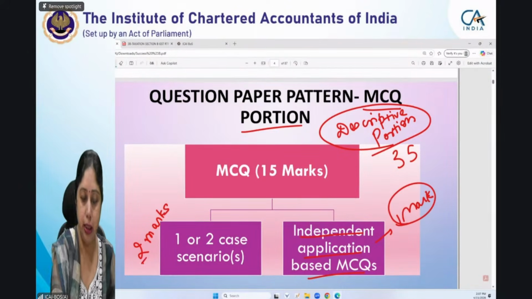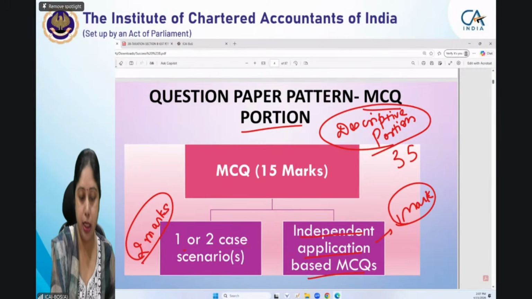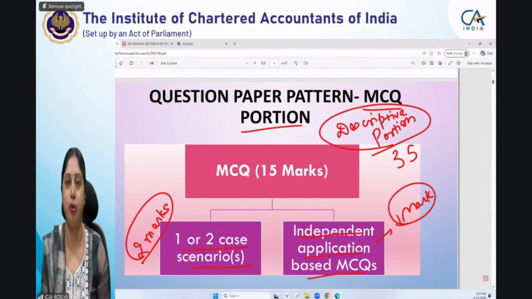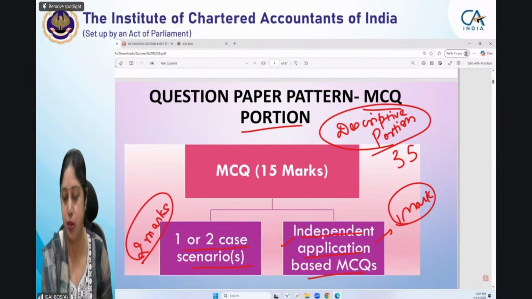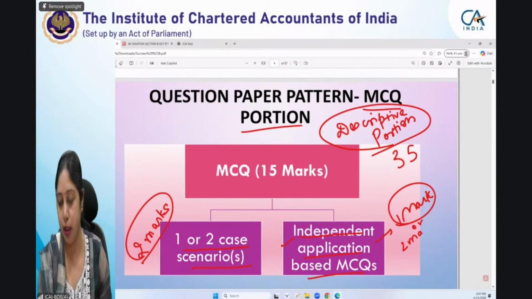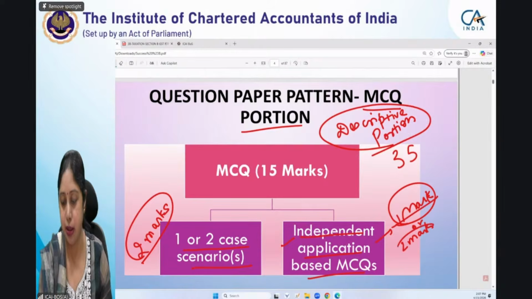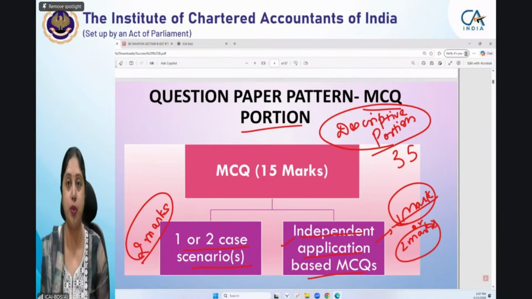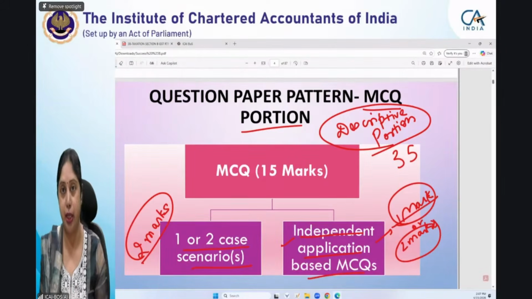And in the case scenarios, there will be one case scenario having 5 or 6 questions, and the rest will be independent questions of 1 mark or 2 marks. One question will carry 1 mark, others will carry 2 marks. So all MCQs will carry 2 marks except one MCQ that will carry 1 mark, because it's a 15 marks weightage. Because of that, one question carries 1 mark.